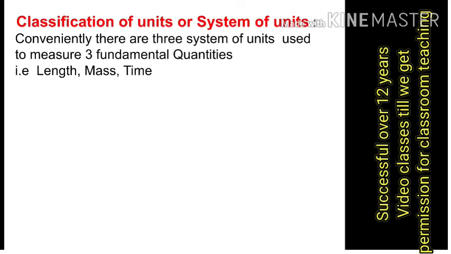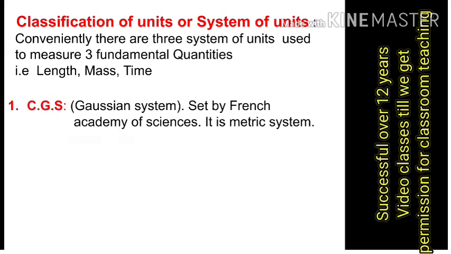Okay, now classification of units, I should call it the system of units. Now, we have so many different objects, small size, medium size, large size of the physical quantity, and to measure these quantities we have formed 3 groups of units. They are called systems of units. So there are 3 systems of units, used to measure 3 fundamental quantities: length, mass and time. I told you this before 1960s. Now let us see what those 3 are.